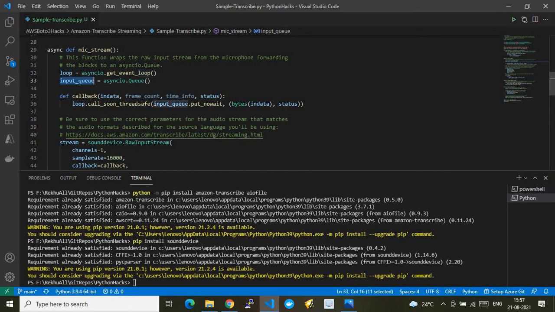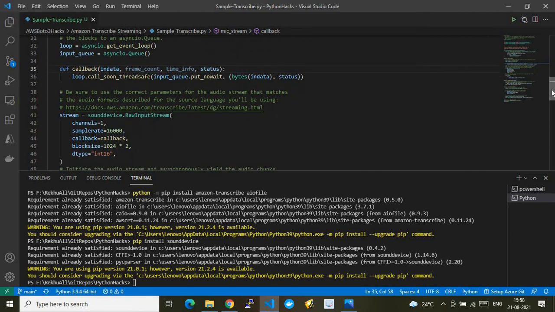Similarly, the input queue is created here. Again, we have an internal function within the function, which is the callback function written here. Finally, as you see here, the sound device is nothing but the headset which I am wearing. From there, the voice will be taken as an input, and it will be fed to the Transcribe API, which does the transcription at streaming level.